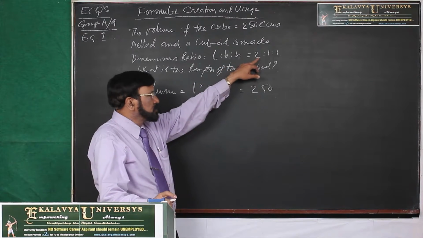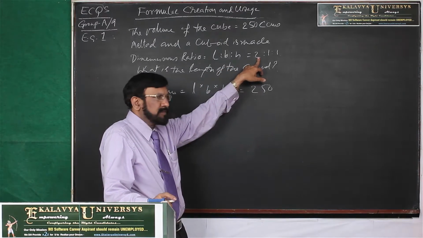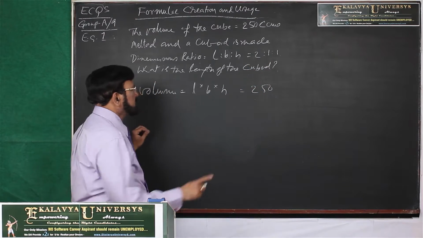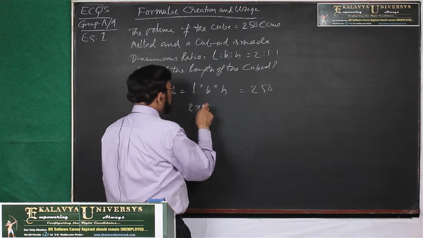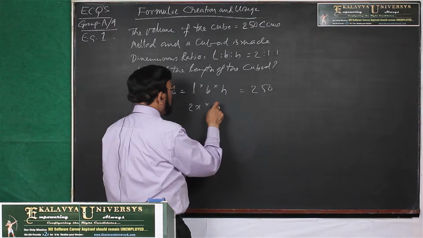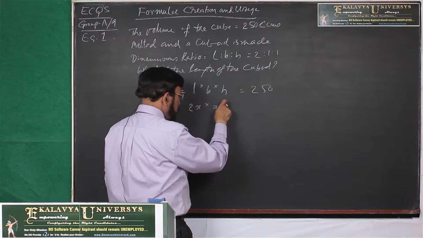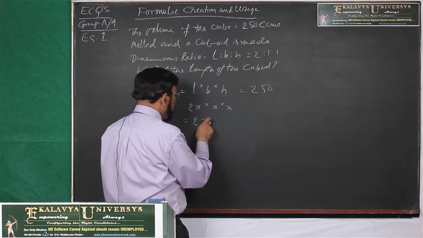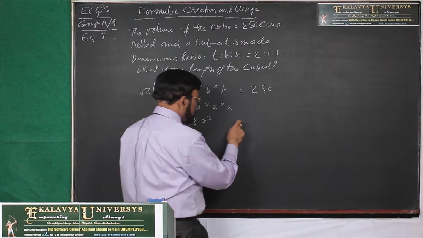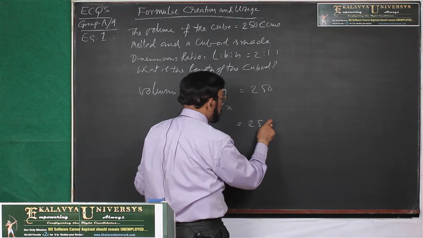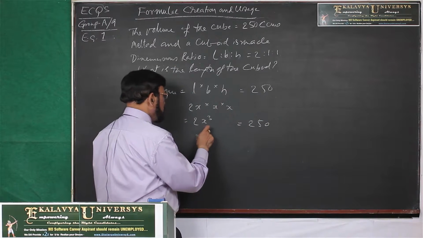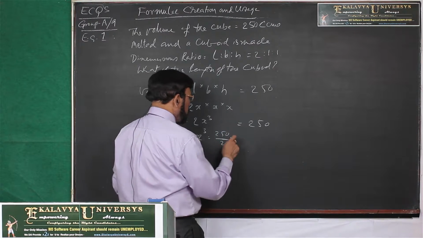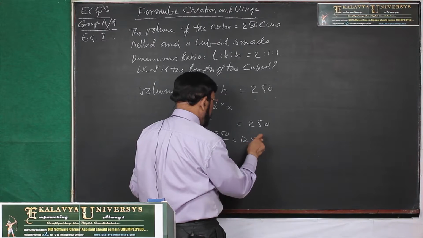Now what ratio should it be? 2:1:1. So let us take one unit as x. So 2x into x into x, that is 2x cube, is equal to 250. x cube is equal to 250 by 2, that is 125.